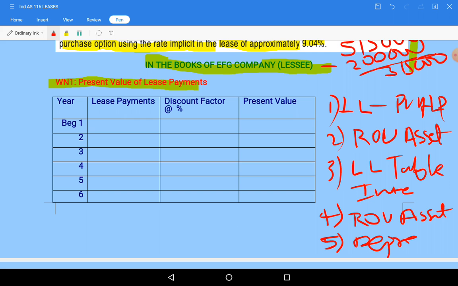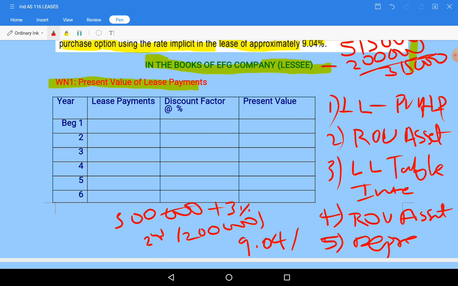For this purpose, what are the lease payments? Lease payments are 5 lakhs each year at the beginning, and at the beginning of the second year there is an incentive of 2 lakhs that will also be deducted from the lease payments, and this is increasing every year by 3%. Don't ignore this 3% increase. And your discount factor given in the question is 9.04%.